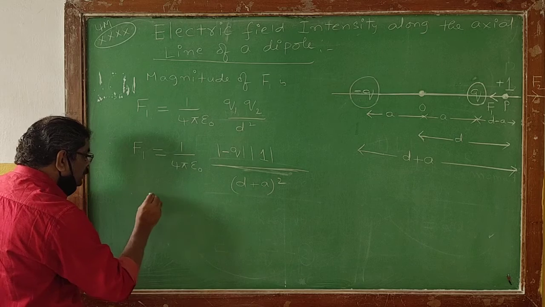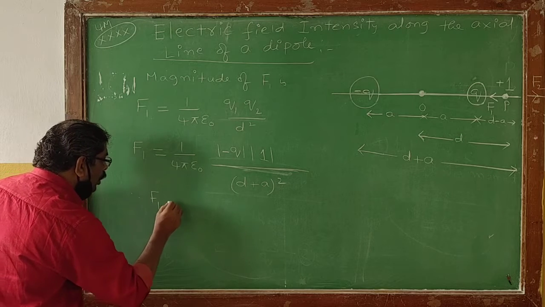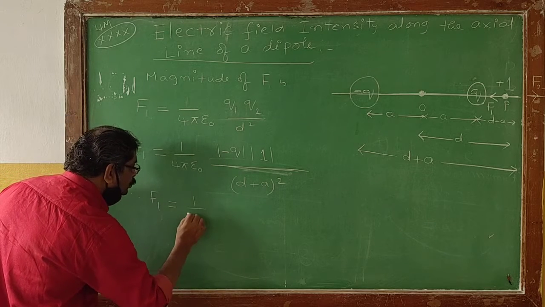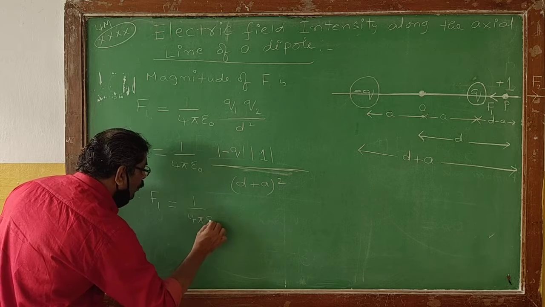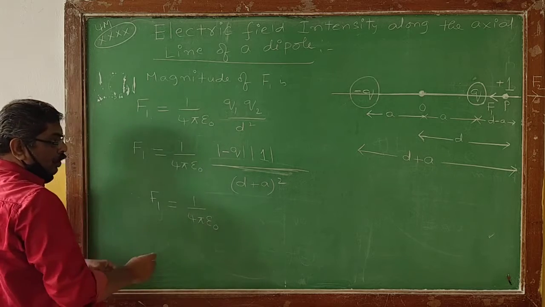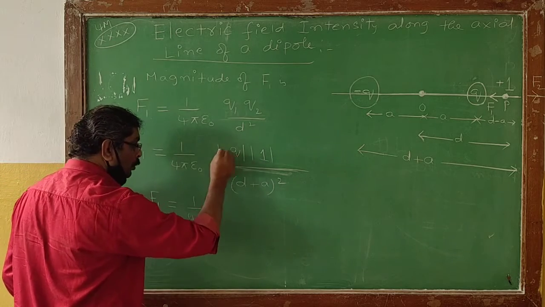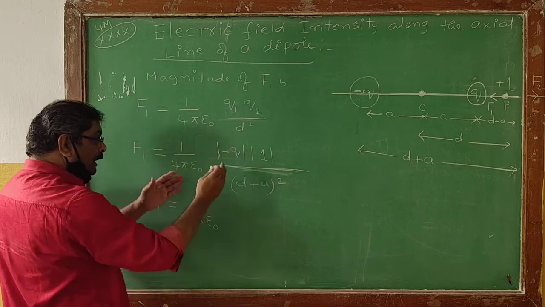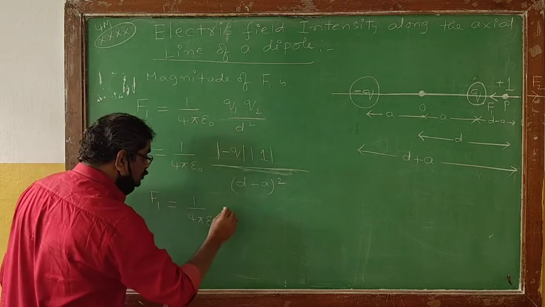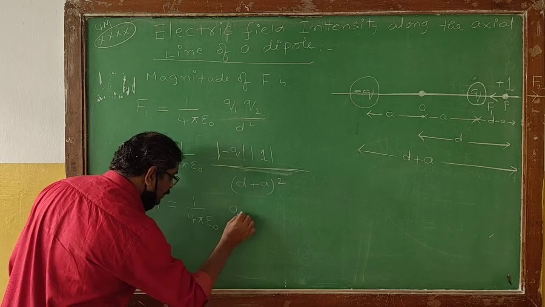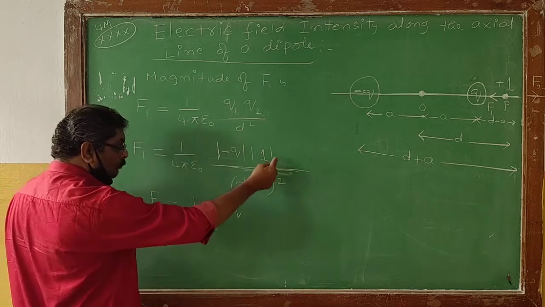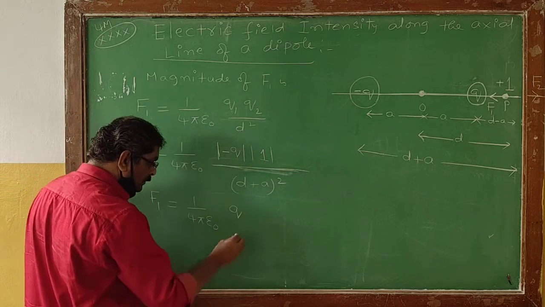You already know the modulus of the negative charge will always be positive, and the modulus of 1 is 1.